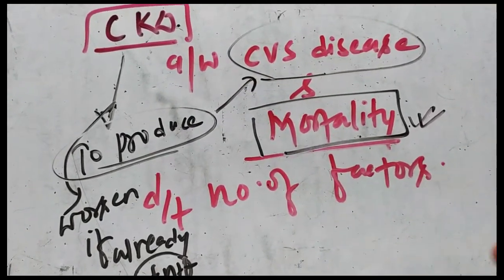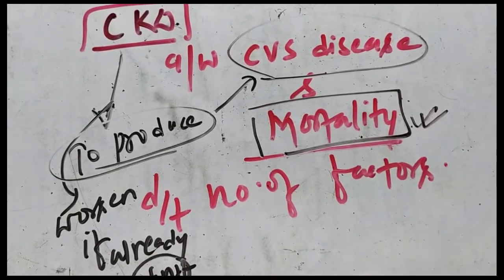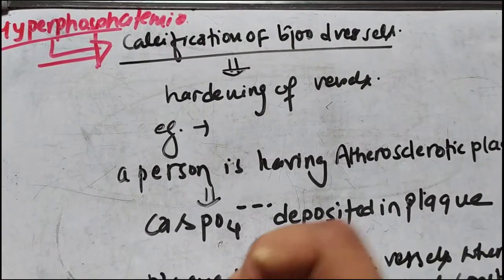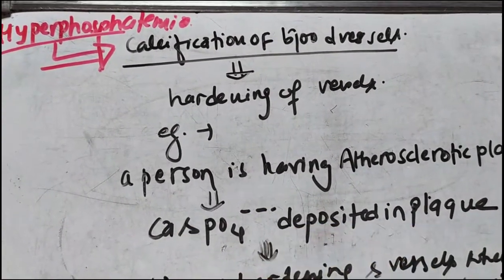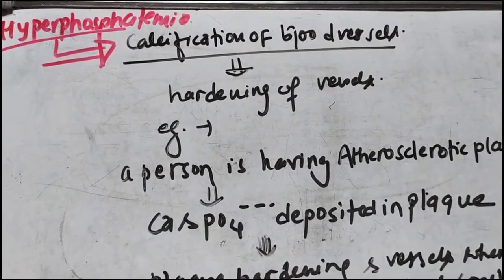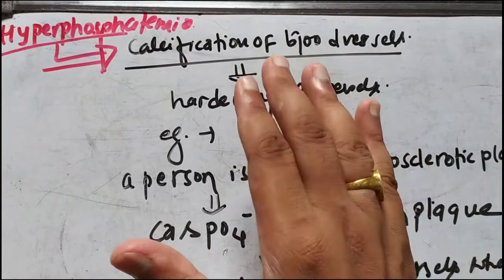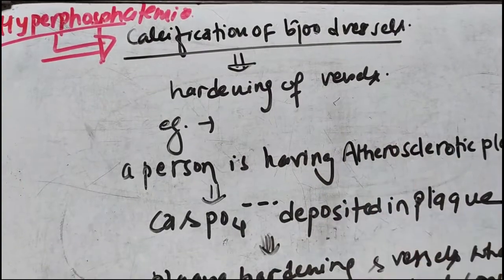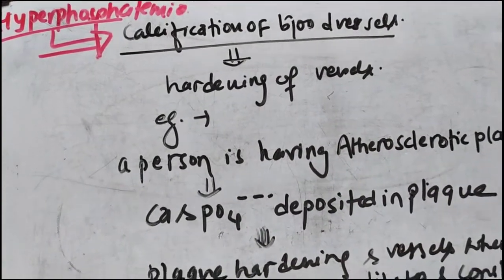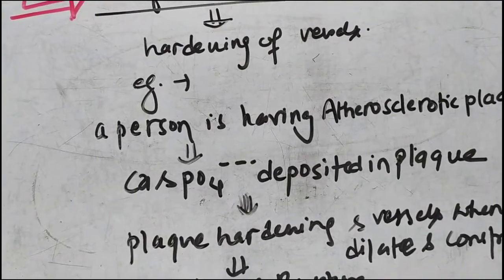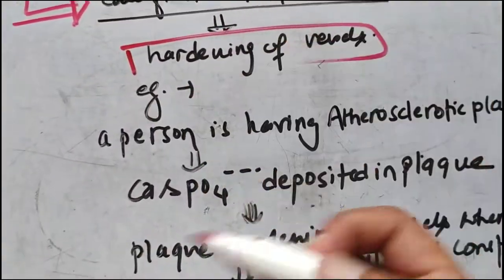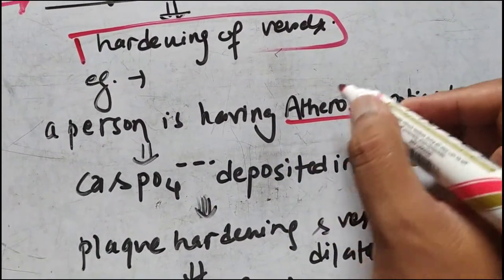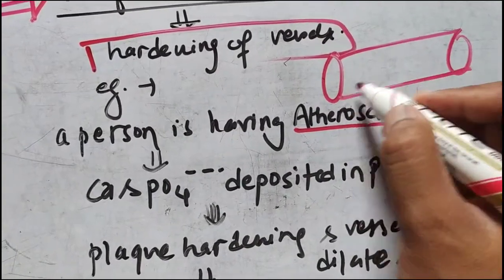So let's study what are those factors that contribute to cardiovascular disease in chronic kidney disease. One of the factors that will cause or worsen cardiovascular disease is hyperphosphatemia. I have already discussed that hyperphosphatemia will lead to calcification of blood vessels. So either the blood vessels or anything in the blood vessels will get hardened due to calcification. The hardening of blood vessels will take place. An example is if a person has an atheromatous plaque. Let's suppose this is a vessel,